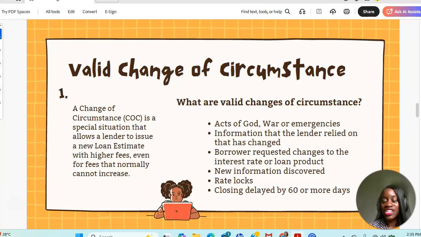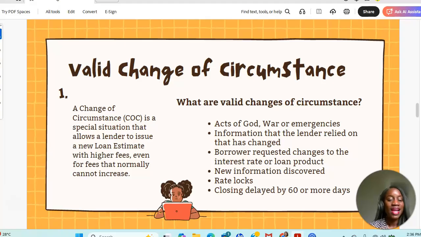Another valid change of circumstance is where the rate is locked. So when the lender initially issued the loan estimate, perhaps they did not lock the rate. Perhaps the rate was not locked. Okay, and subsequent to that, the rate may have been locked. Okay, the borrower may have requested that the rate be locked at a particular rate. Once that happens, that is a valid change of circumstance, and the lender would need to issue a revised loan